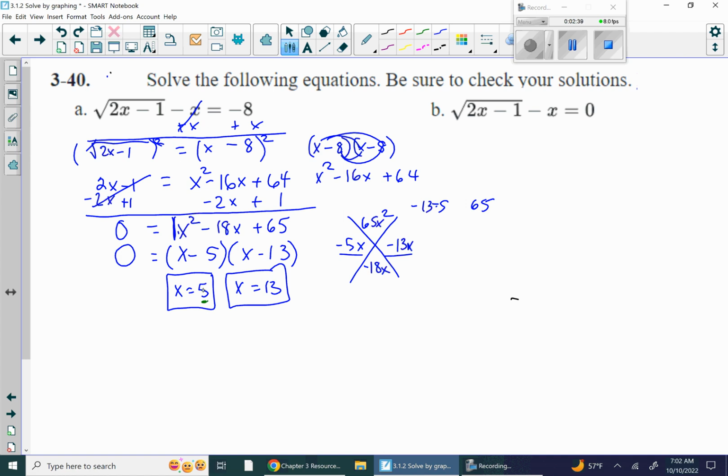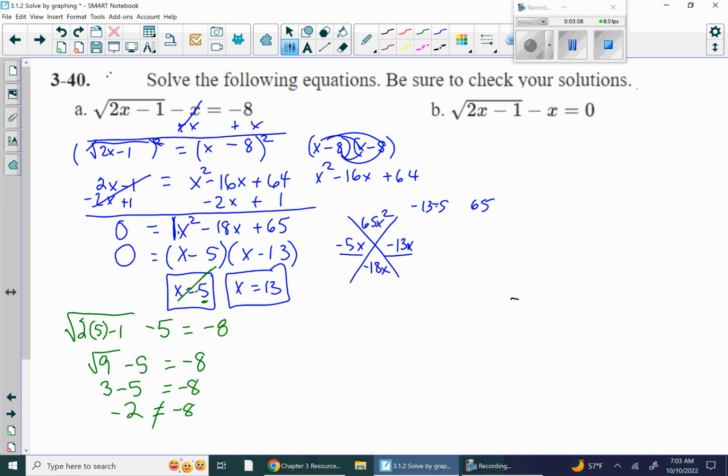So let's start with 5, all right? Square root of 2 times 5 minus 1, minus 5 equals negative 8. Let's see. 2 times 5 is 10. 10 minus 1 is 9. So the square root of 9 minus 5, does that equal negative 8? Square root of 9 is 3. 3 minus 5 gives me negative 2 equals negative 8. That is not a true statement.